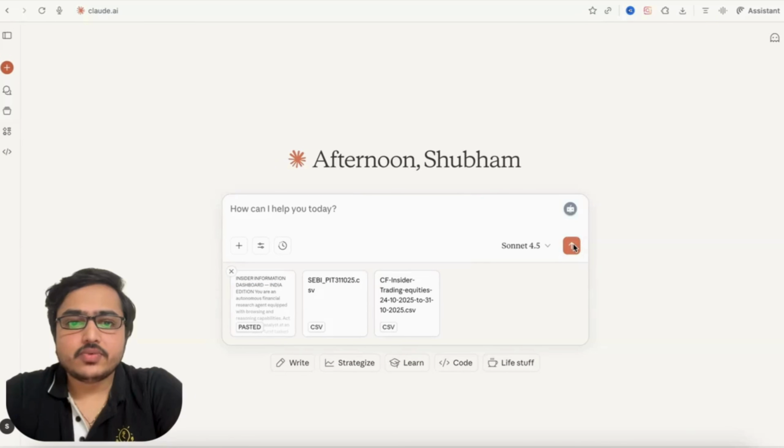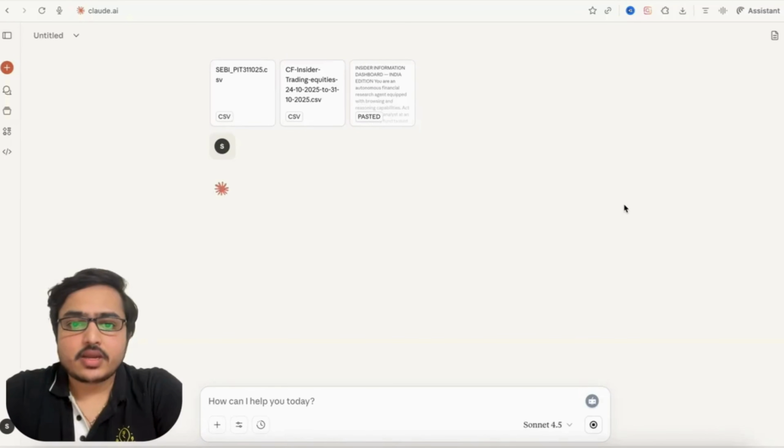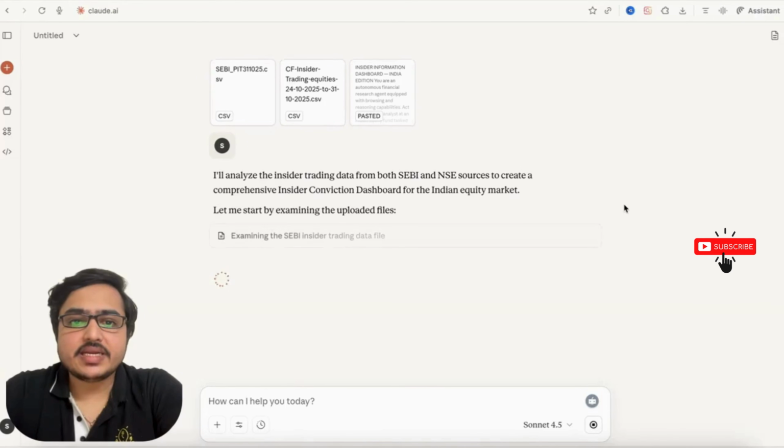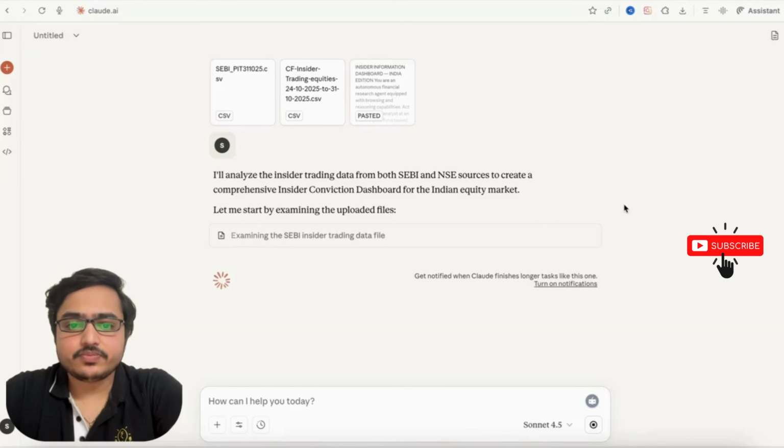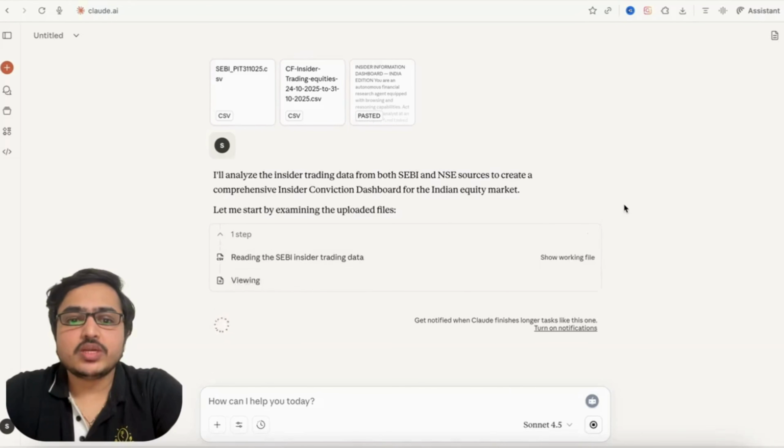Right. What it will do generally takes 3 to 4 minutes. It will first analyze those two CSV files, try to retrieve the right data out of these files, and then analyze that data. And then finally it will come up with the output using the instructions of the prompt. It will generally take 2 to 3 minutes.